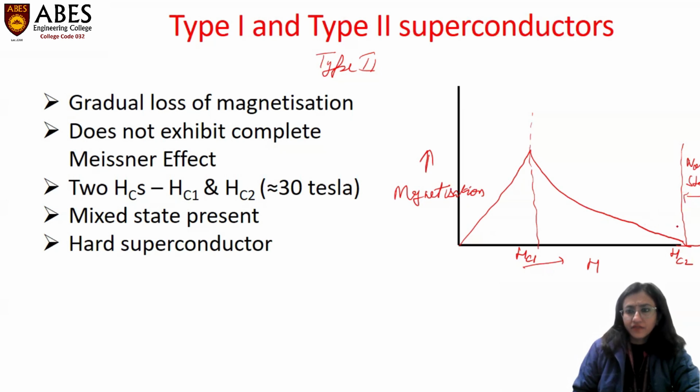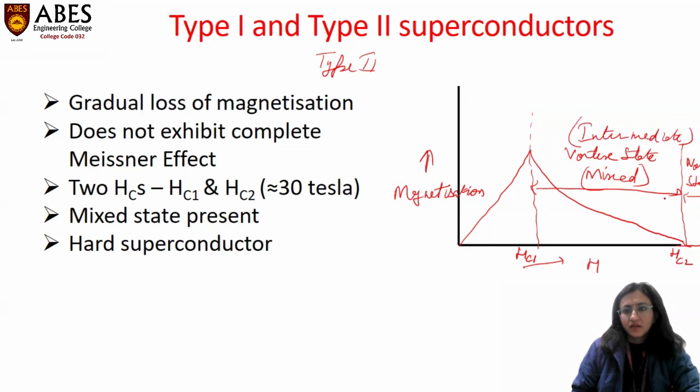Now, if we decrease the magnetic field below HC2, this state is known as our vortex state, or we term it as mixed state, or intermediate state. In this state, some of the field lines are allowed to pass through the specimen. So Meissner effect is not completely followed in the region between HC1 and HC2, which means there will be some amount of resistance in the specimen.